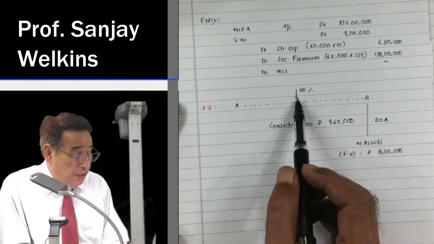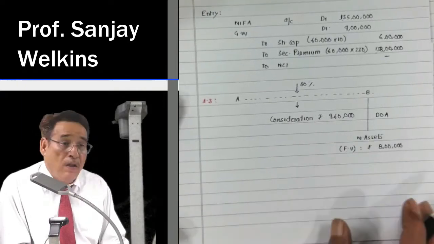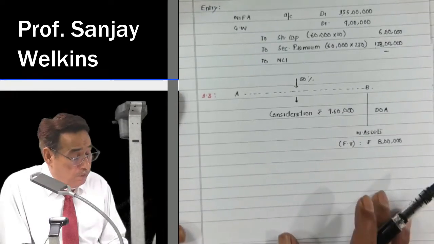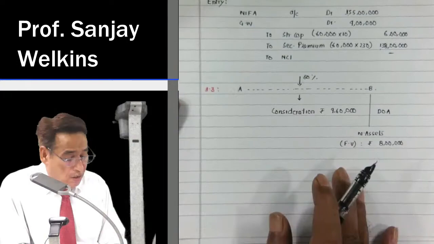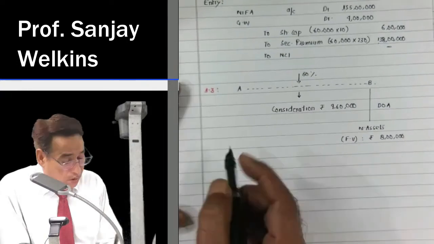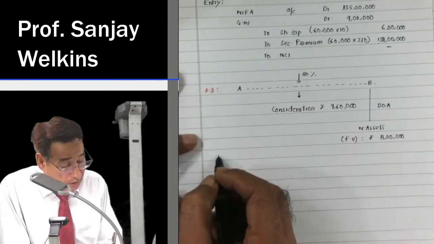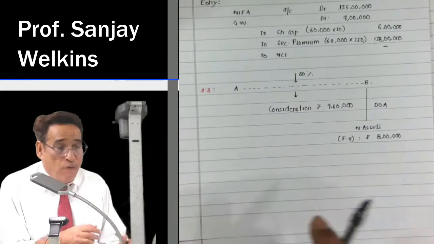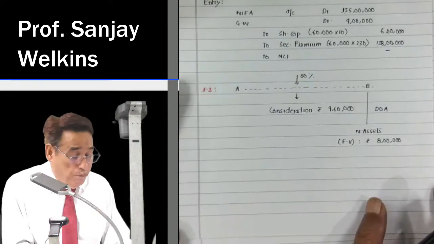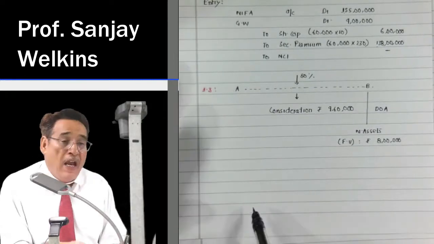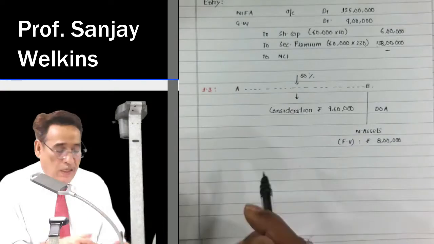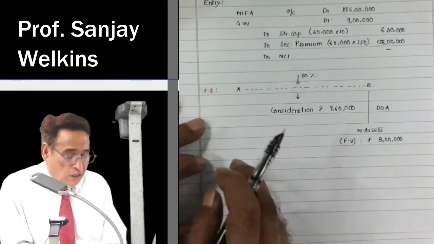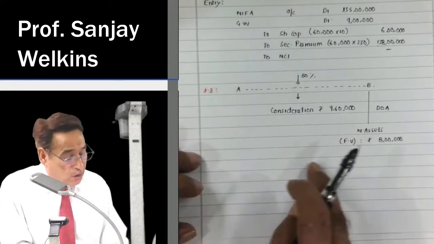You have acquired 80% stakes in B Limited. Suppose if I ask you to compute the goodwill, of course you can do it within a flick of a second. Okay, first you let me know the amount of goodwill. Now, through this question, I will tell you that sometimes the question may tell you to compute NCI at fair value. Sometimes the question may say. But at this particular moment, we presume the question is saying nothing. The question is simply asking us to compute the value of goodwill.